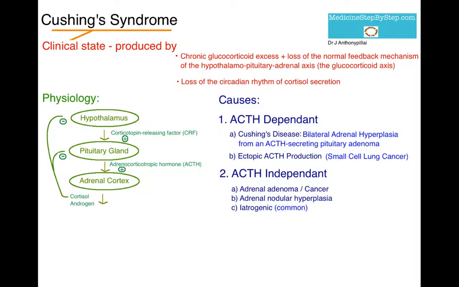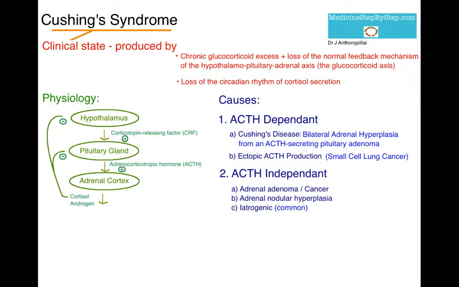The first ACTH-dependent cause is Cushing's disease, which at this point I should highlight is different from Cushing syndrome. Remember, Cushing syndrome is a clinical state. Cushing's disease can be a cause of this clinical state. It is bilateral adrenal hyperplasia because of an ACTH secreting pituitary adenoma.